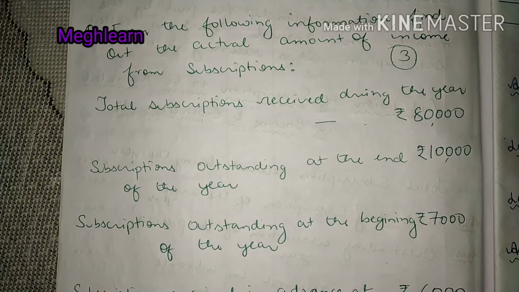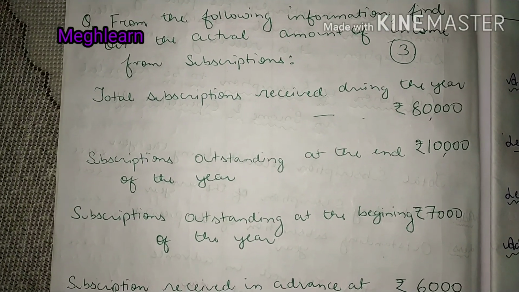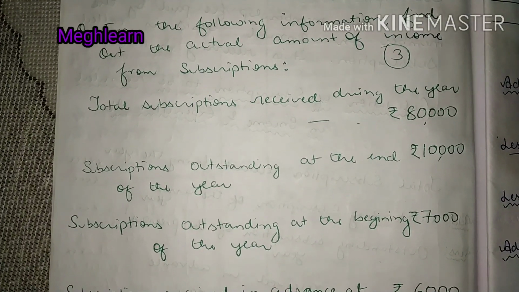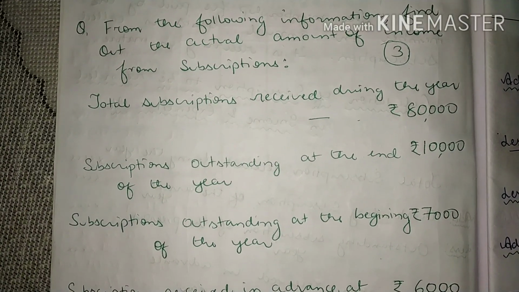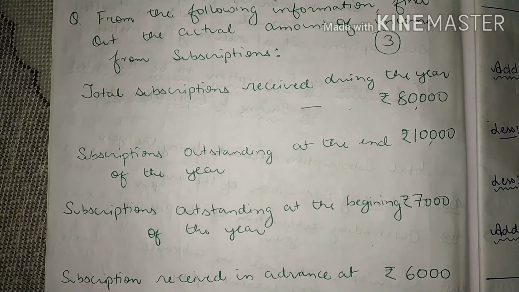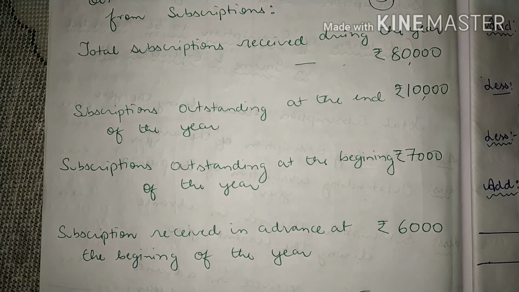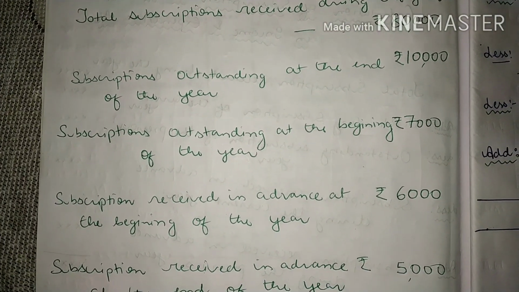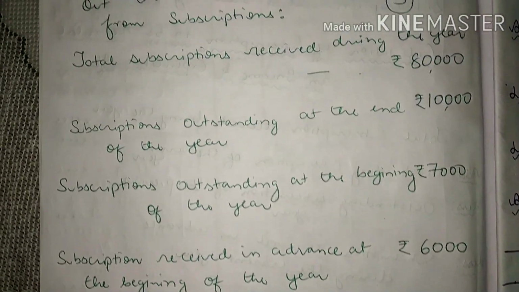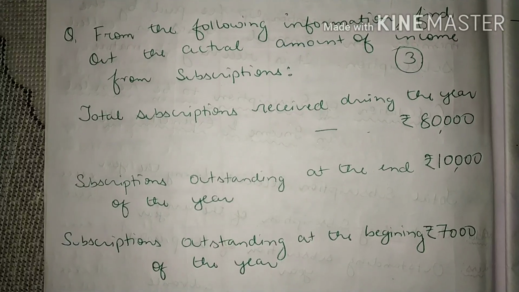In the previous video I had explained to you the calculation of subscription. So herein, as you can see in the question, there is total subscription which is mentioned. That is, total subscription received during the year is given, that is 80,000. Subscription outstanding at the end of the year is 10,000. Subscription outstanding at the beginning of the year is rupees 7,000, and subscription received in advance at the beginning of the year is 6,000, and subscription received in advance at the end of the year is rupees 5,000. So this is the question, and herein we have to calculate the actual amount of income from subscription.